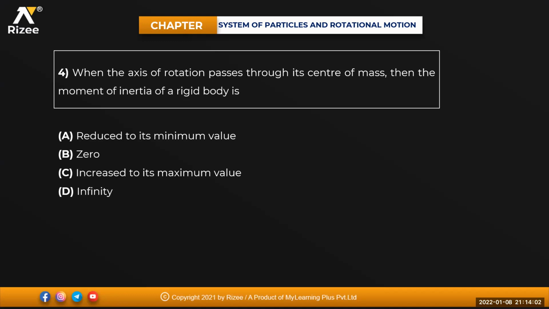Option A, exactly. It will be reduced to its minimum value. When the axis passes through the center of mass, the moment of inertia of the rigid body will be reduced to the minimum value.